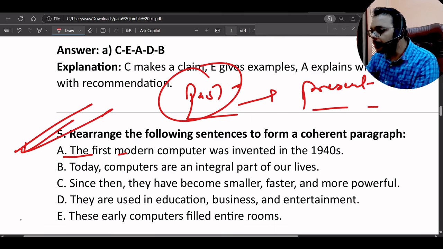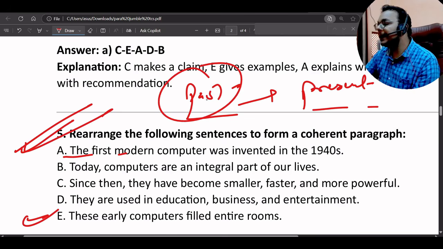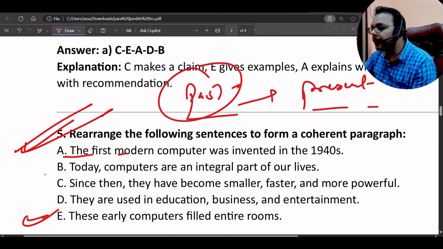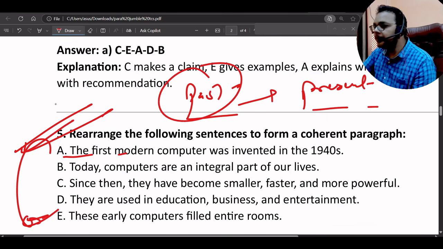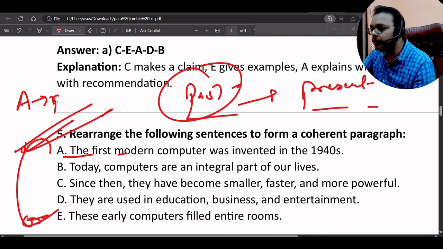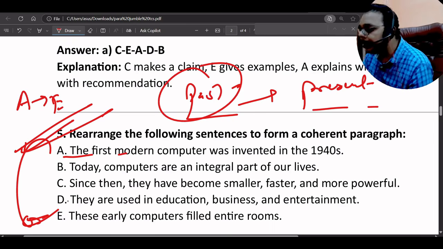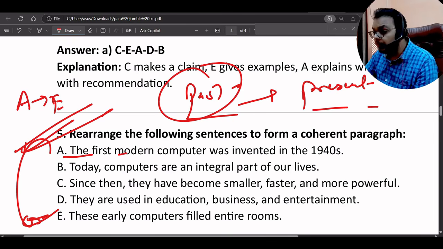So these early computers filled entire rooms. Because we are just defining the computers, from A it should go A to E. After E, we will move forward with the past, not today's computers, because that is talking about today.